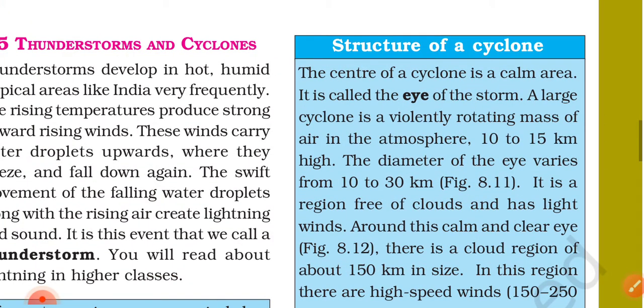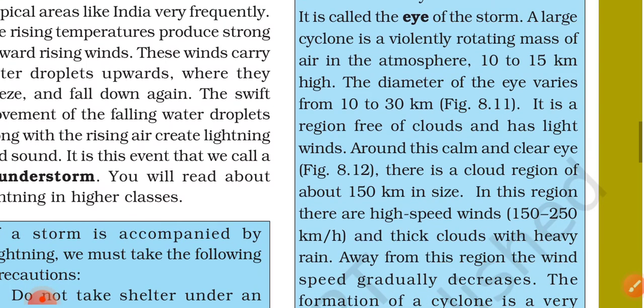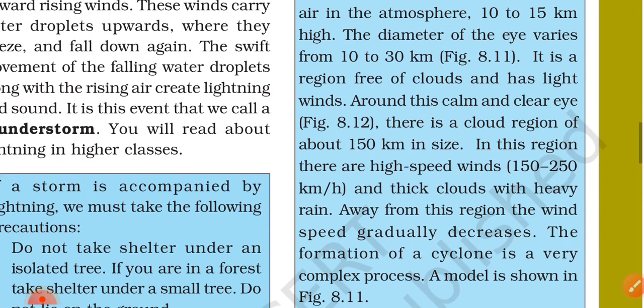Structure of a cyclone. The center of a cyclone is a calm area. It is called the eye of a storm. A large cyclone is a violently rotating mass of air in the atmosphere 10 to 15 km high. The diameter of the eye varies from 10 to 30 km, figure 8.11. It is a region free of cloud and has light winds.